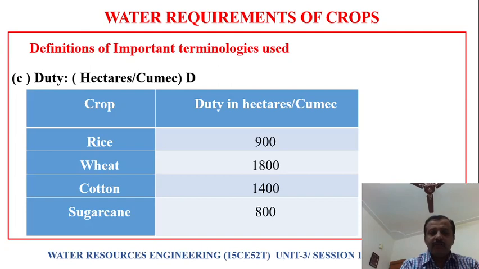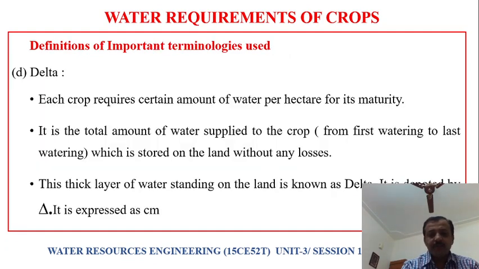Some of the duties of different crops: if you take rice, it is 900 hectares per cumec, wheat 1800 hectares per cumec, cotton 1400 hectares per cumec, and sugarcane 800 hectares per cumec.